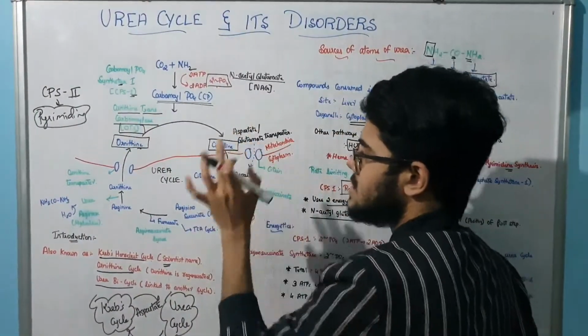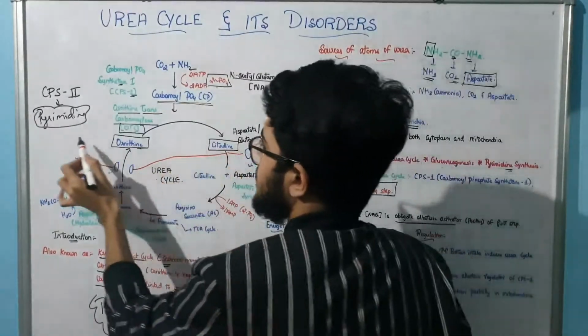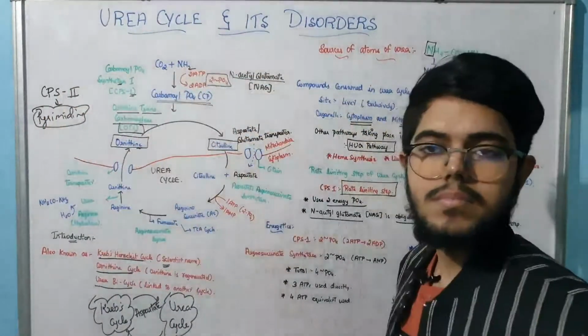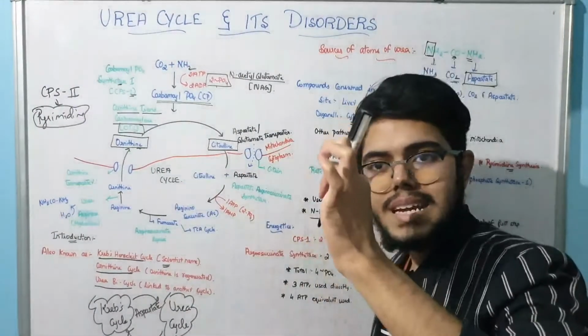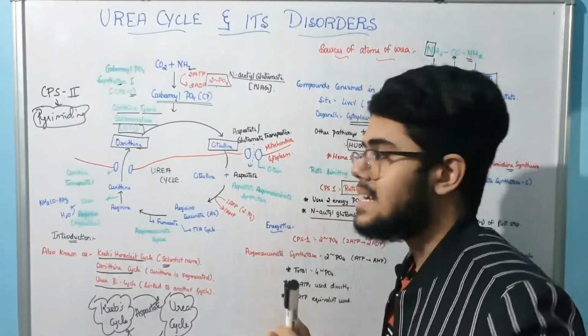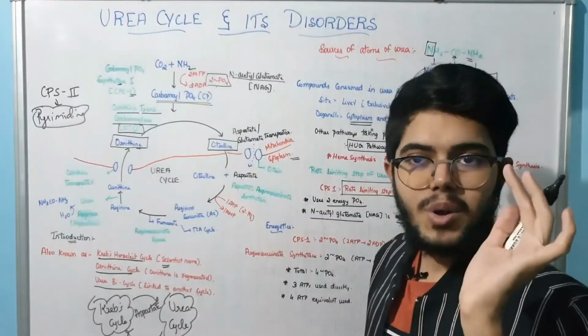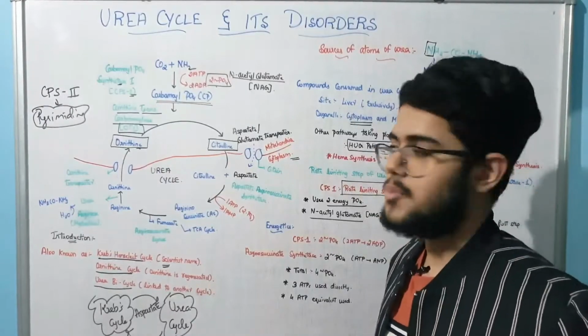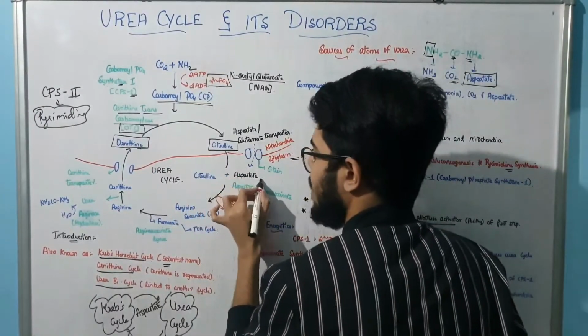Now this citrulline, which is present in the mitochondria, these all are taking place in the mitochondria. Now this citrulline has to move outside the mitochondria into the cytoplasm. Now this citrulline is moving where? From mitochondria to cytoplasm, right? And this citrulline will combine with the aspartate.